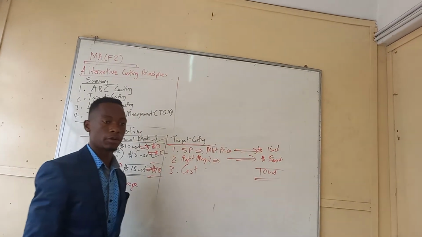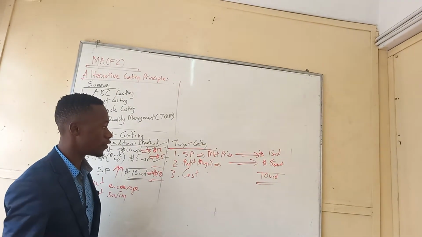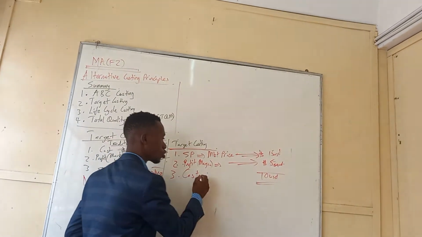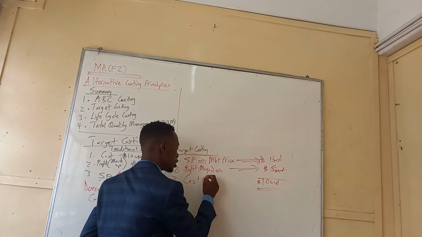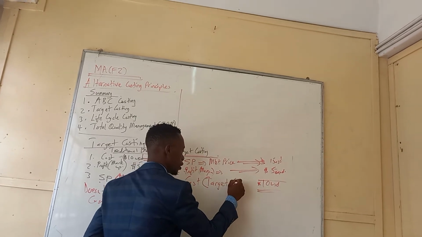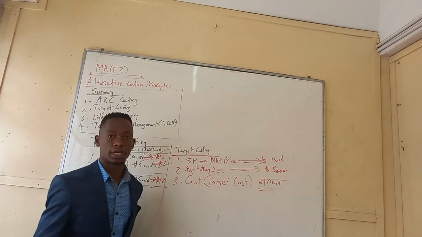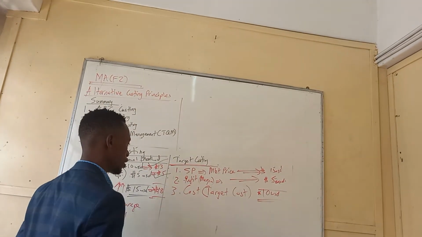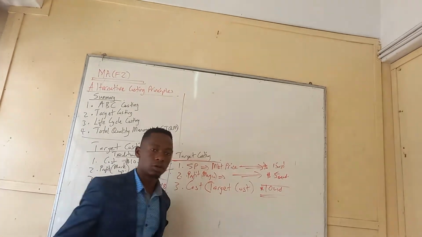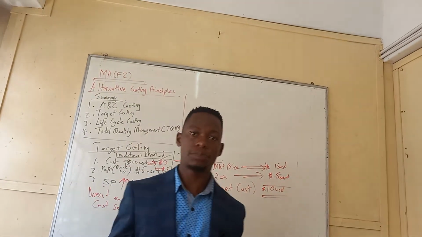So for you to be able to achieve the profit of $5, your cost must not exceed $10. So that means this will be your target cost, the cost that you are targeting. You get it? So that's the target cost. But just know that things do not always move as we expect.